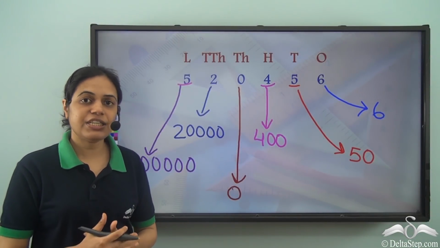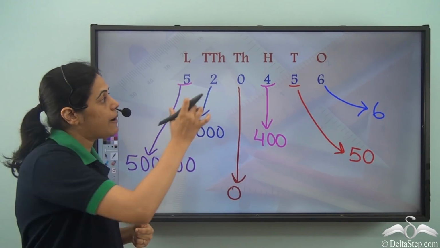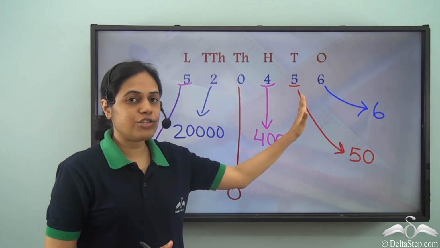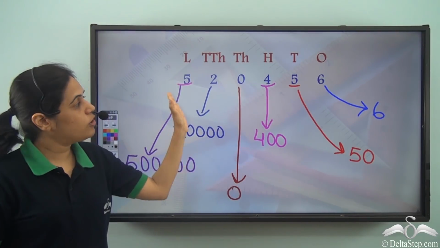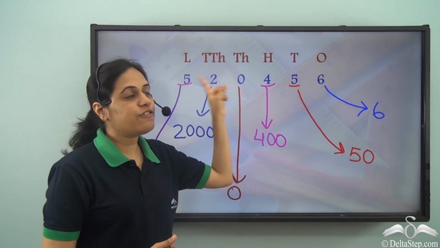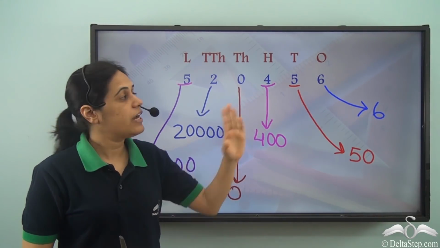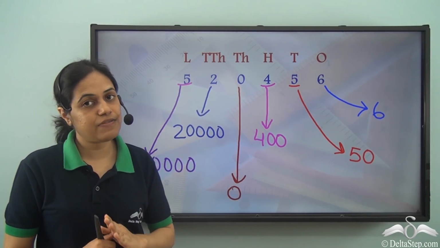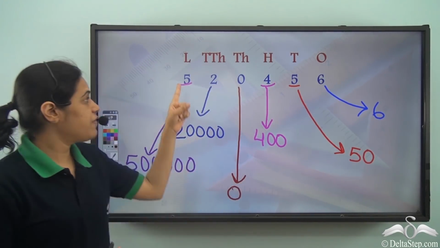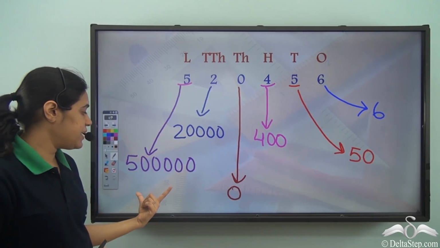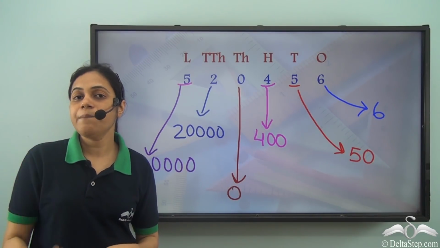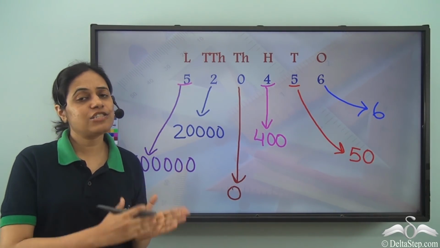Place value of any digit can be obtained by multiplying the digit by the place where it is put. And place value of the same digit is different depending on the position where it is placed in the number. So this number has digit 5 repeated twice, but in both the places, the place value of 5 is different. In the tens place, the place value of 5 is 50, but when 5 is in the lakhs place, the place value is 5 lakh. So the place value of a digit depends on the place where it is put, and it is different in different numbers.